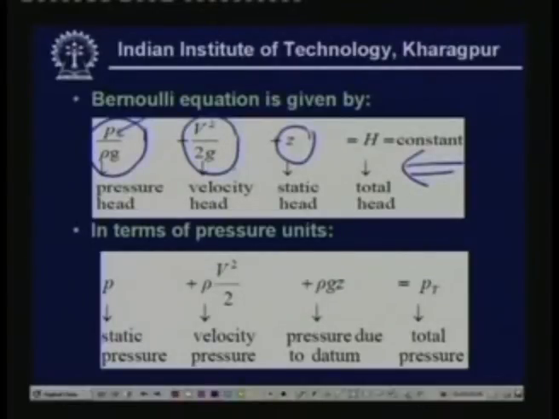You can also write this equation in terms of pressures. That means you can write this in terms of pressures as static pressure P, velocity pressure rho v square by 2 and pressure due to datum. So the Bernoulli equation when written in terms of pressure states that the static pressure plus velocity pressure plus pressure due to datum, called the total pressure, remains constant under the assumptions stated earlier.